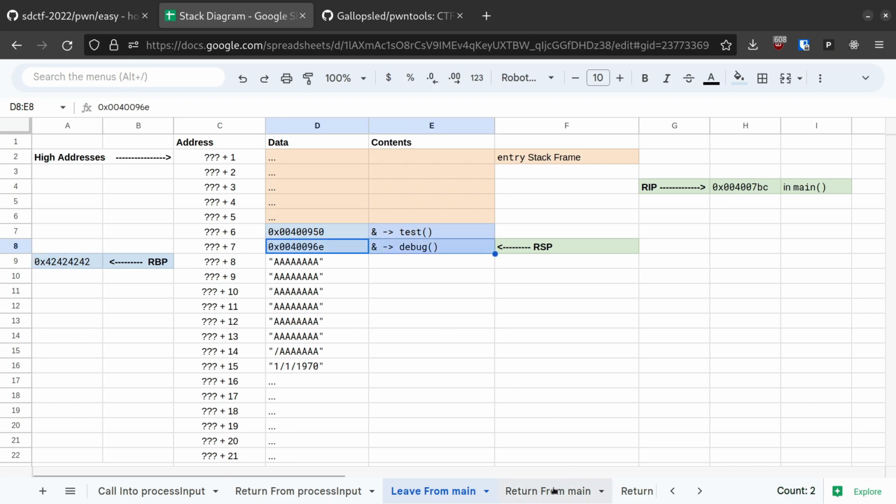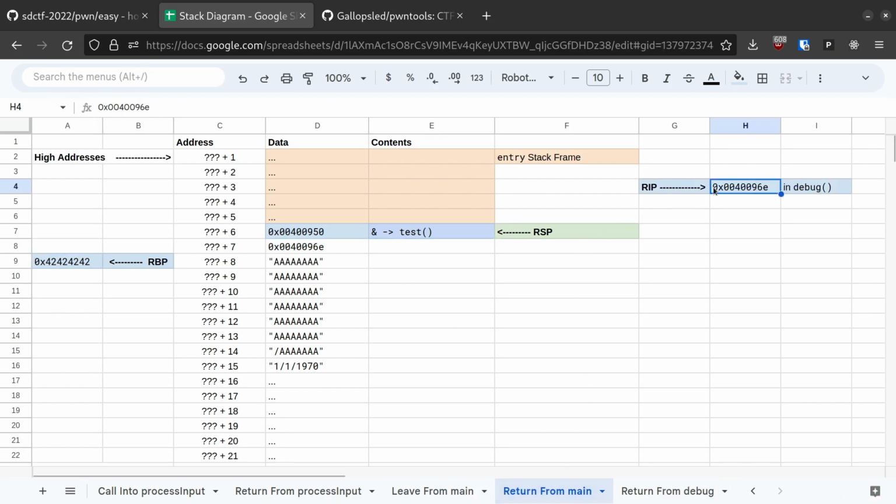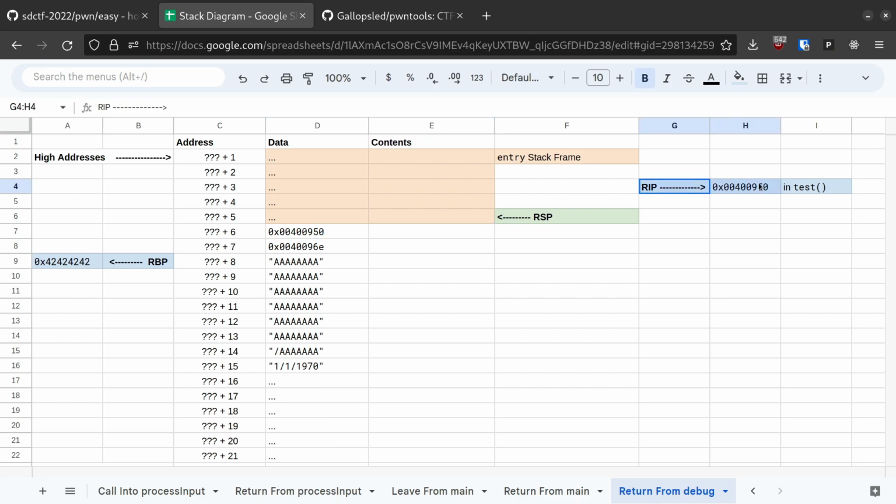When the return executes, you'll notice that we are now executing at the address that was pointed to at the top of the stack, and we have now taken control of the instruction pointer and pointed it towards the debug function. The debug function will execute, and when it finally returns, that will pop the next return address off the stack and put us in the test function, which will pop the shell we want.